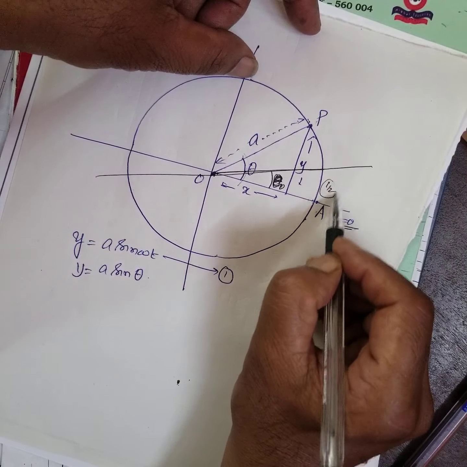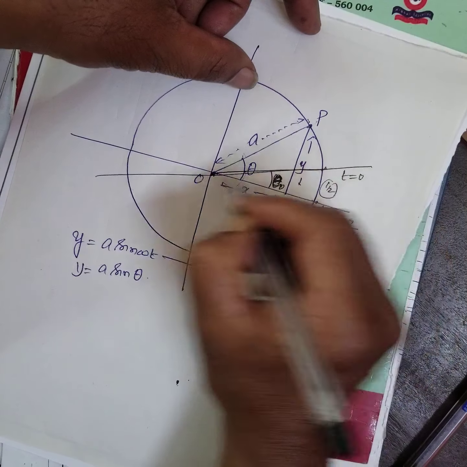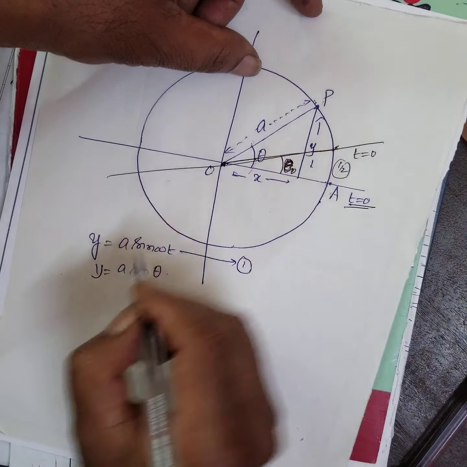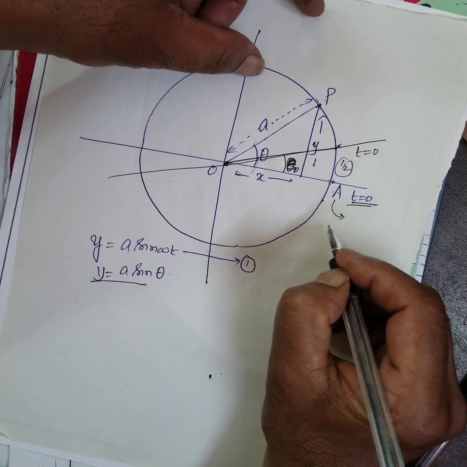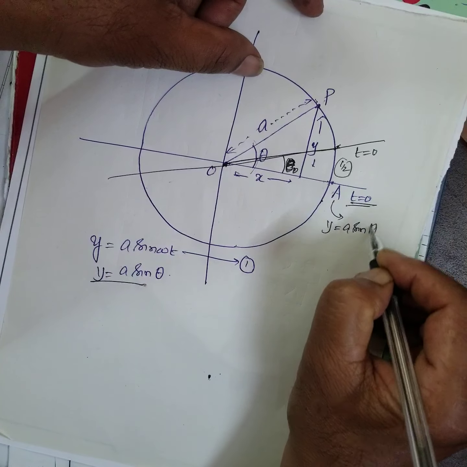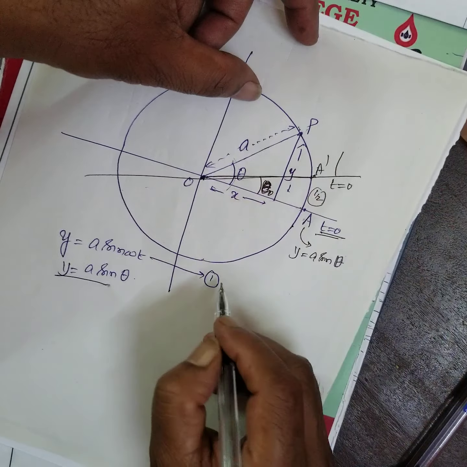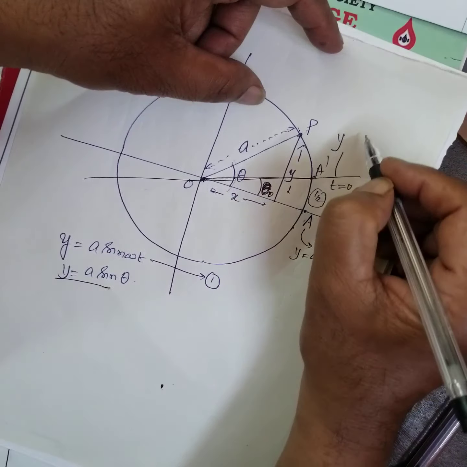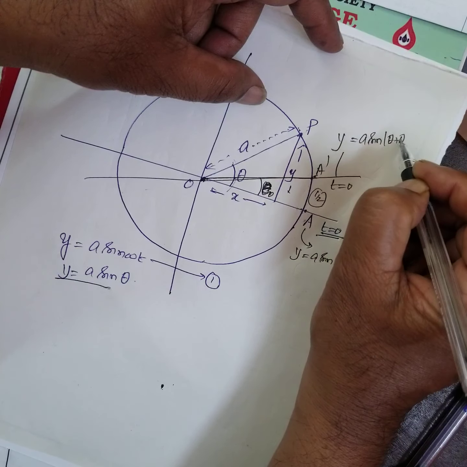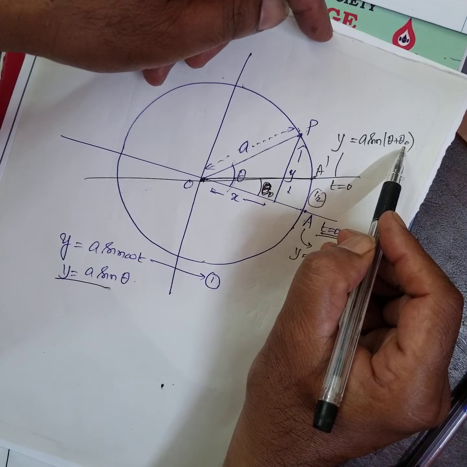Here somebody else starts after half a second, t is equal to 0. Then how does he have to describe it? This man describes y is equal to A sin theta. And this fellow, how will he describe? A dash: y is equal to A sin of theta plus theta naught. That means I have started half a second later.